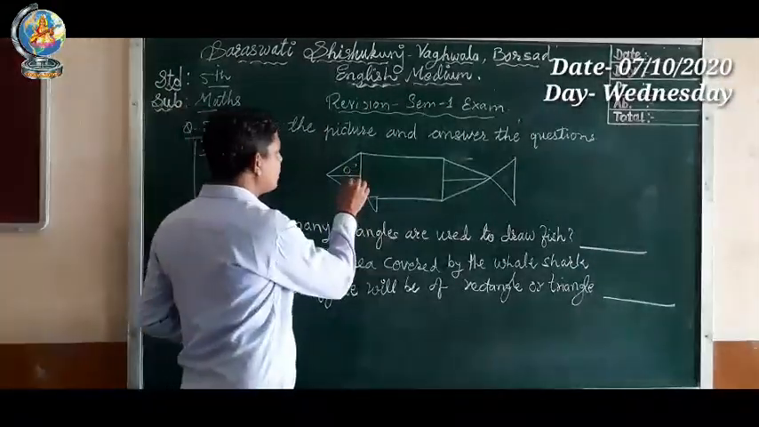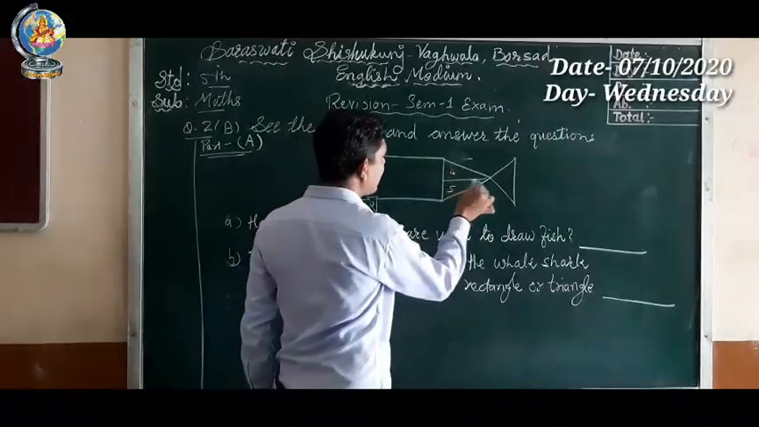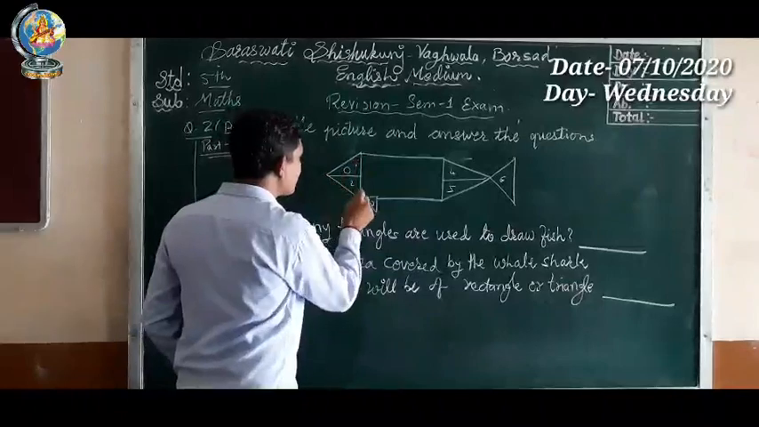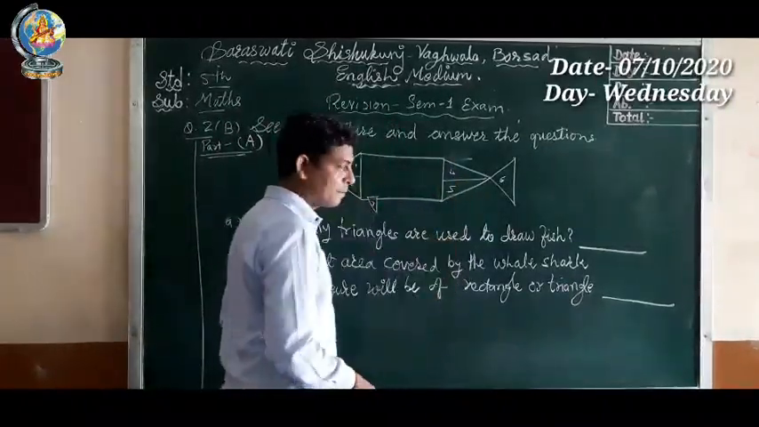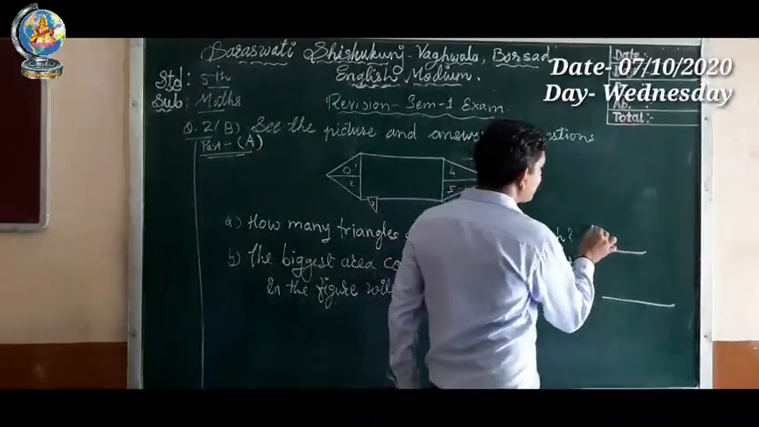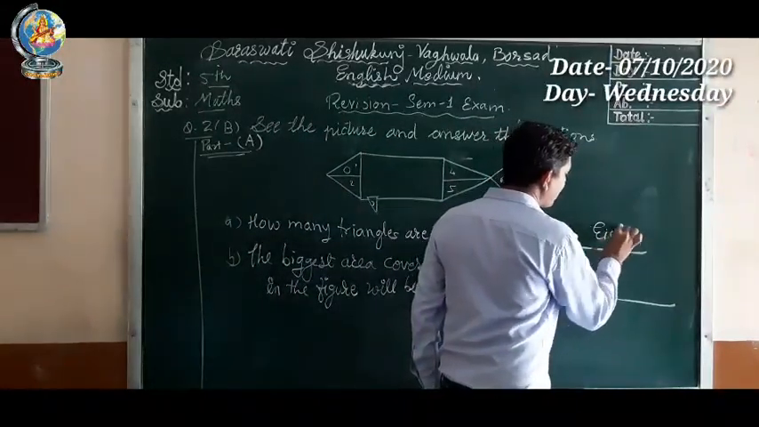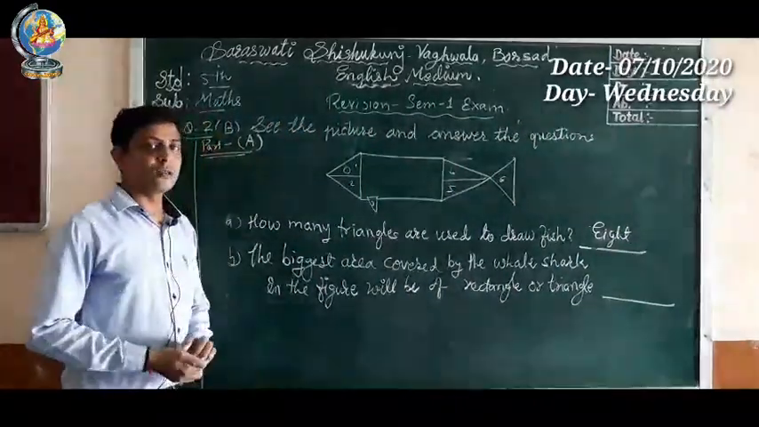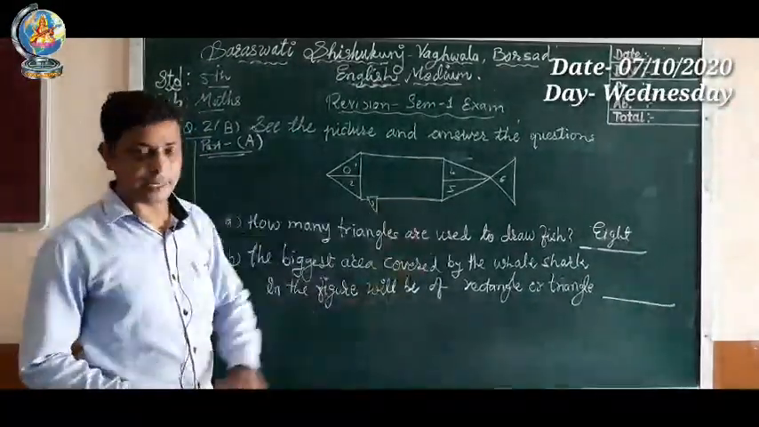So let's count: 1, 2, 3, 4, 5, 6, then this big 7 and this big 8. So the total number of triangles used is 8. So we can write 8. Okay. So the answer is the total number of triangles used in this fish is 8.